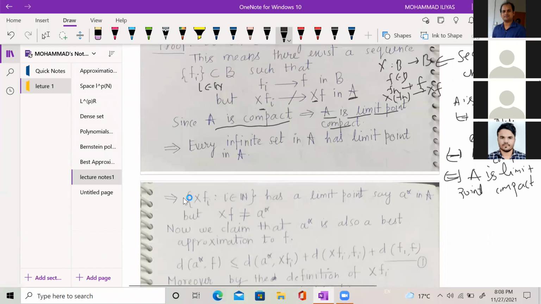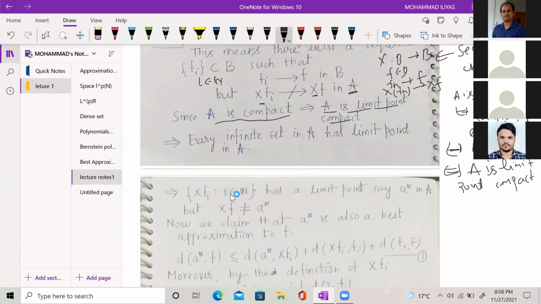This means that this set XFi, i belonging to the set of natural numbers, has a limit point in A. I call it A star. But XF is not equal to A star.